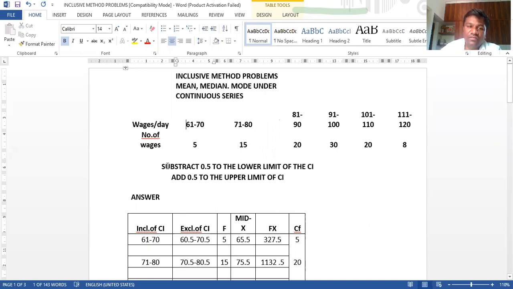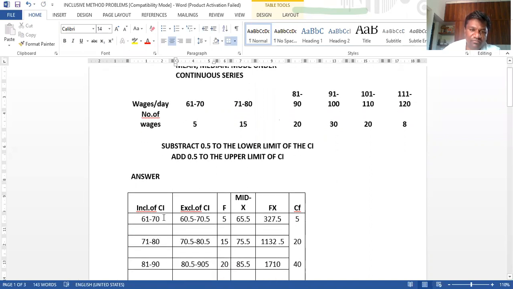So subtract 0.5 from the lower limit of the class interval, that is, reduce 61 by 0.5, and add 0.5 to the upper limit of the class interval. That's it. It is very, very easy. Once you solve this problem, later you can easily do it. Here, listen: the inclusive class interval, what they have given, as it is we have taken. Right?